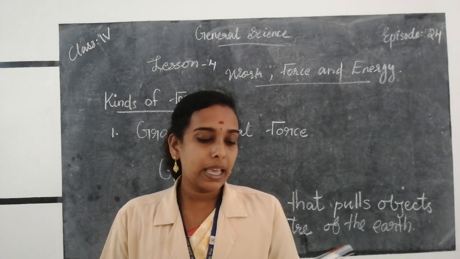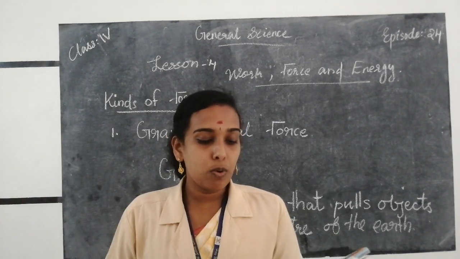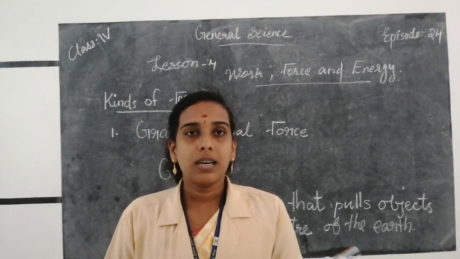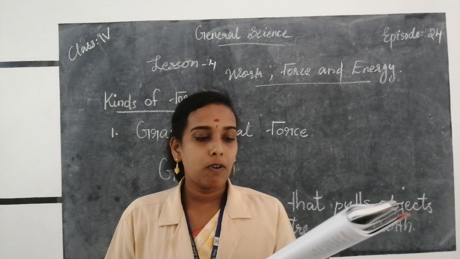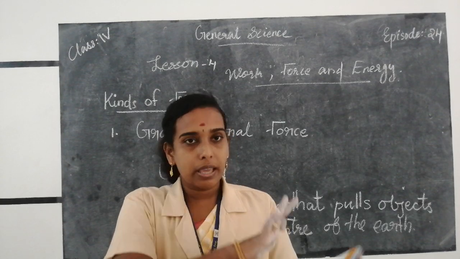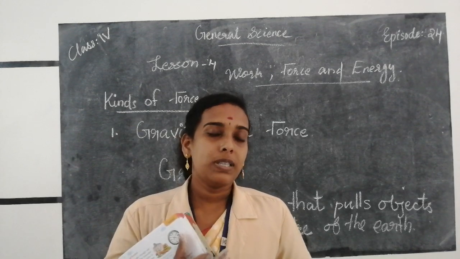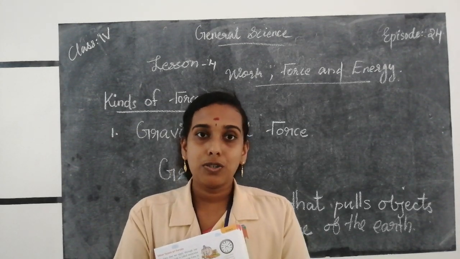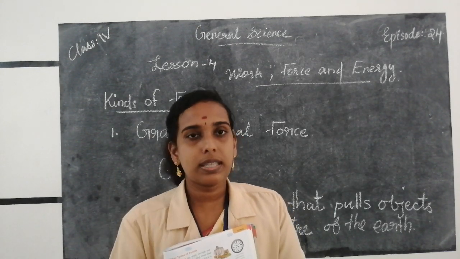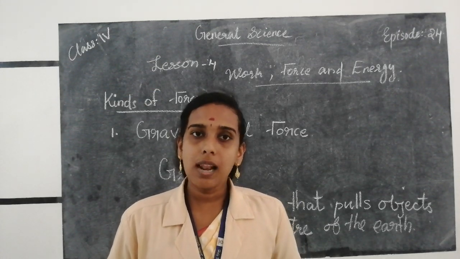Gravity acts on everything all the time. It prevents you from floating in the air. It also prevents your book from floating away from you. So the gravitational force prevents things from floating in the air. In the absence of gravitational force, all the objects would float in the air. On the earth, objects do not float because the earth attracts all the objects towards its center, so we cannot float in the air due to gravitational force.